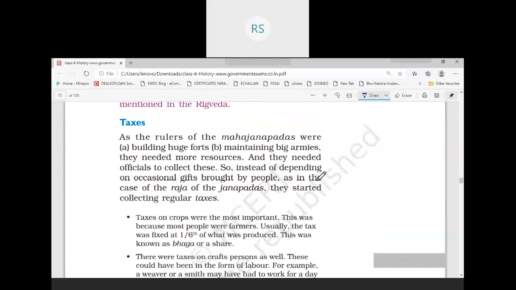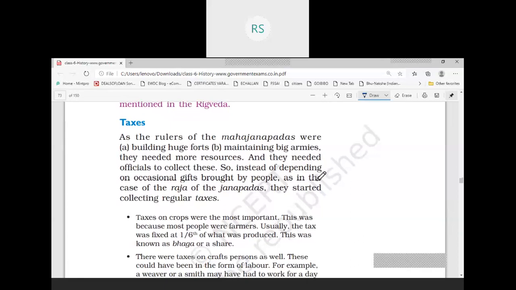Why? Because we see that in Mahajanpada the kings used to build huge forts. The capital cities were fortified, and in order to fortify the city, there was need of labor and money. Then, the second change during this Mahajanpada period was that the Rajas started to maintain a regular army, and this regular army was given regular salary.